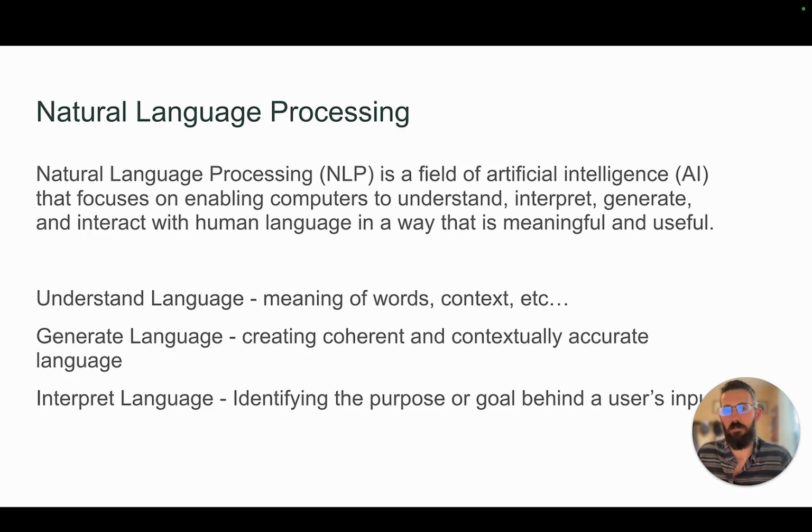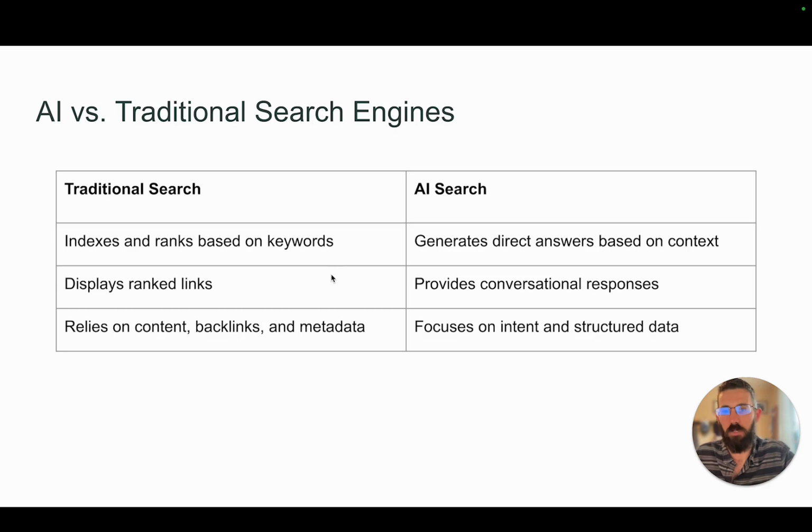If I'm asking for, I have another example here, but natural language processing helps computers to better understand the language that we use and to be able to respond coherently and contextually to our prompts and to our queries. We're looking at AI versus traditional search engines. So traditional search engines, it's going to index and rank based on keywords largely. Obviously, there's many more variables that go into it.